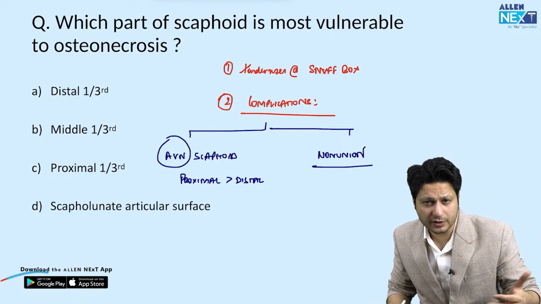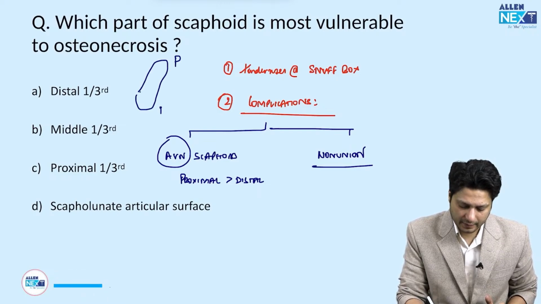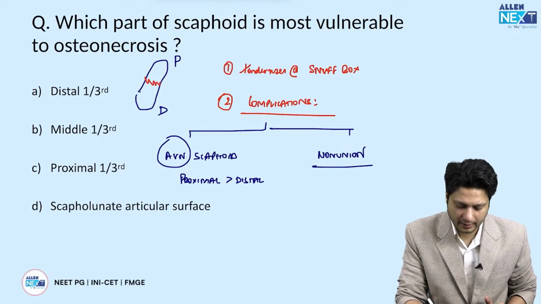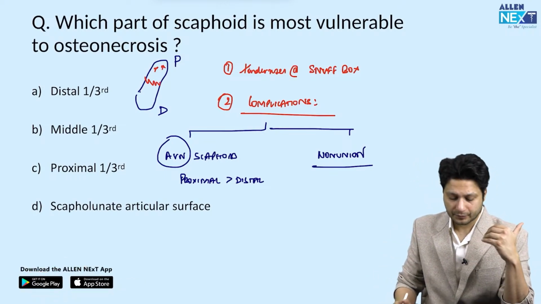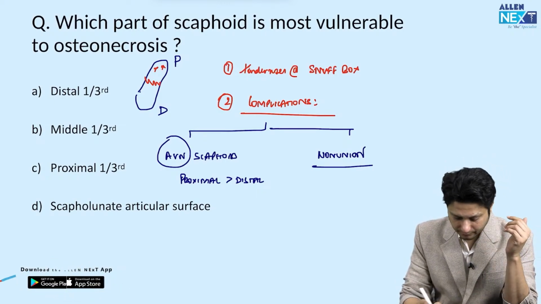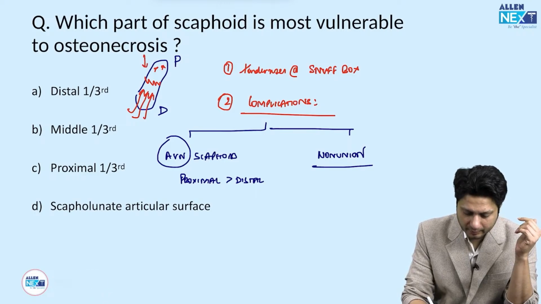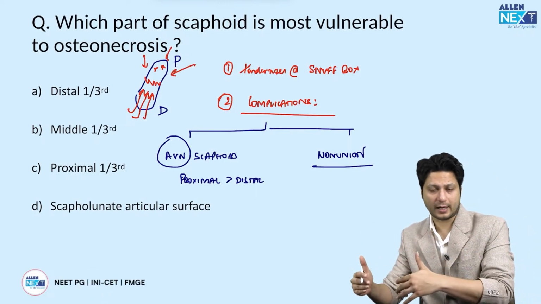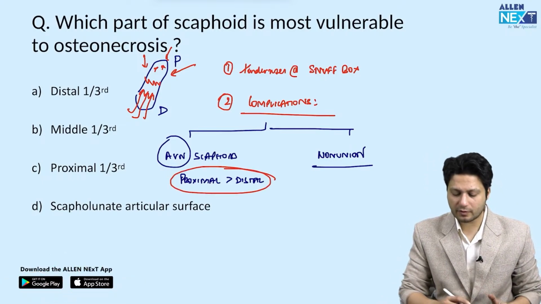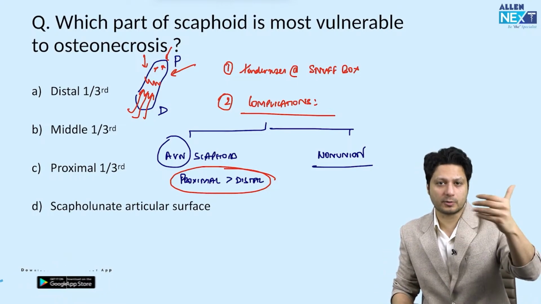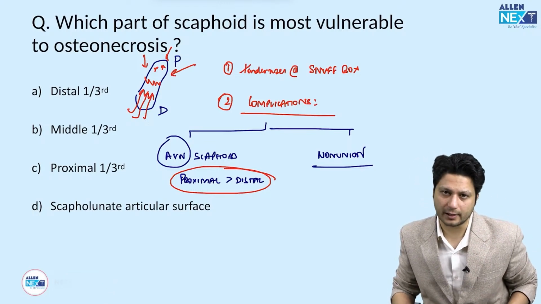और उसके पीछे की reasonings we already know, like if this is the scaphoid bone, this is the proximal part, this is the distal part. अगर यहाँ पर fracture हो जाता है, then the proximal part, because the distal part is having a vascularity, independent vascularity, but the proximal part is devoid of the vascularity. तो जिसकी वजह से there will be a cut in the vascular supply. So the avascular necrosis is more commonly seen in the proximal pole compared to the distal pole, है ना? और दूसरा non-union. यही दो क्वेश्चन होते हैं related to the scaphoid.